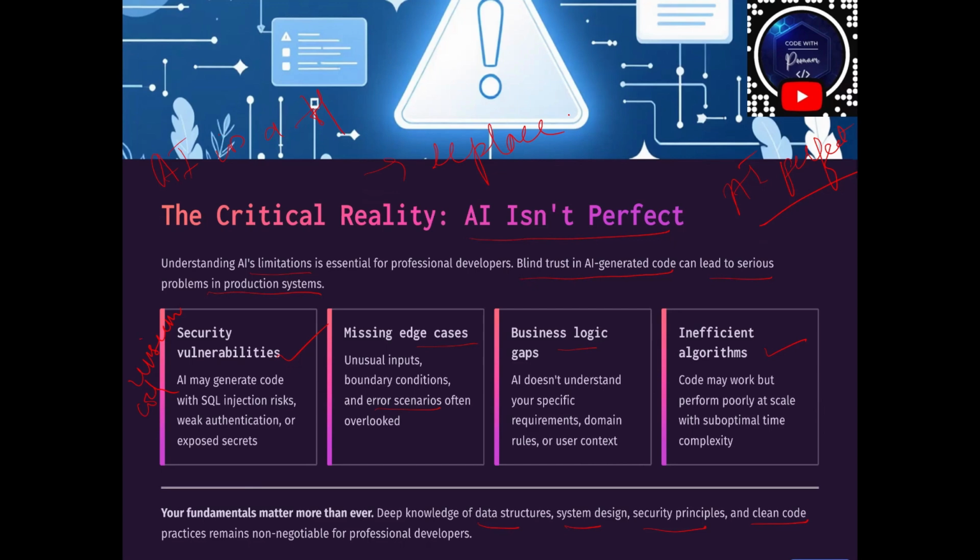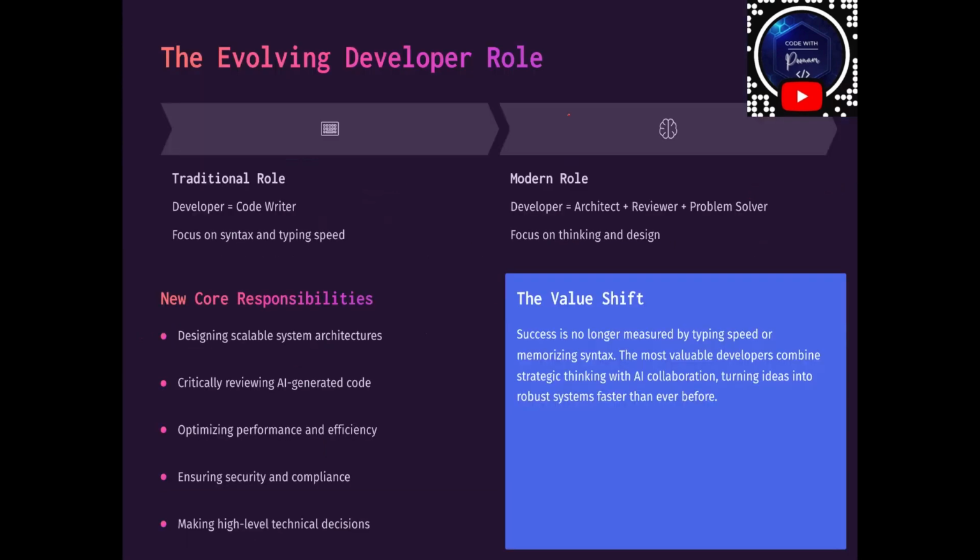But something is changing. What is changing? The evolving developer role. Initially, what did a traditional developer used to do? They used to be a code writer, correct? But in the modern role, what will a developer be? They will be an architect, a reviewer, a problem solver. This is what we want. So we have to walk along with our AI. Initially, our traditional role of the developer was focusing on syntax and typing speed.